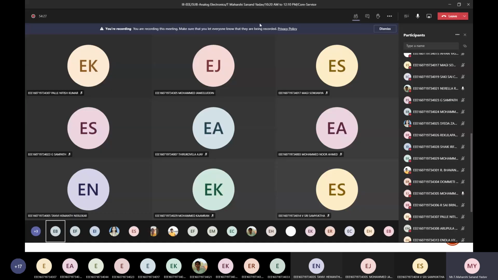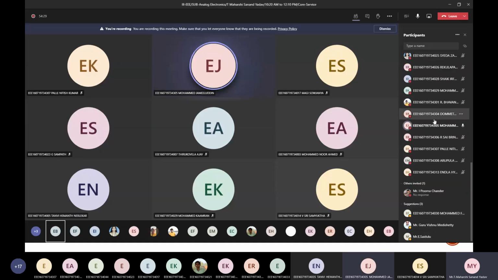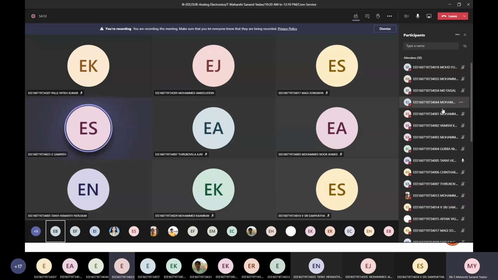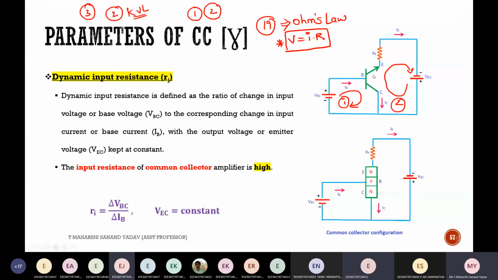Next, roll number 23, Sampath. Sir. Yes, Sampath, tell me what is dynamic input resistance? I've given the formula also. Just tell me how to write. I want resistance. So how can I write? R is equal to V by...? Hello. Sir. Yes, tell me, R is equal to V by I.